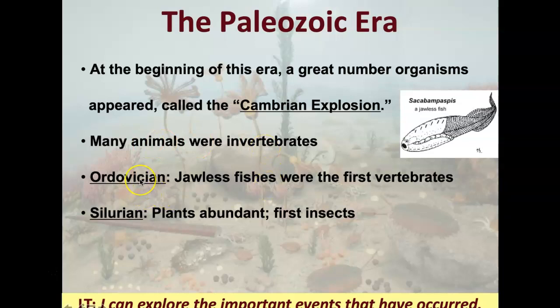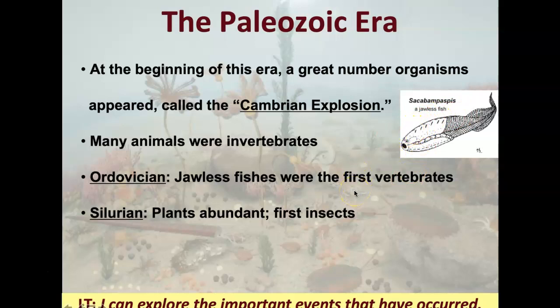And during the Ordovician period, which is right after the Cambrian period, we start to see these jawless fish. And so they are a fish without a jaw. And so they just had this kind of circular mouth. And so they essentially weren't chewing the food, they were kind of just slurping the food. And they were the first vertebrates, so the first organisms that had a backbone.